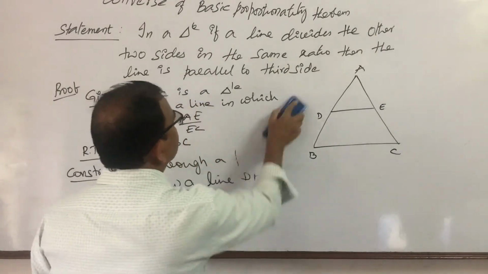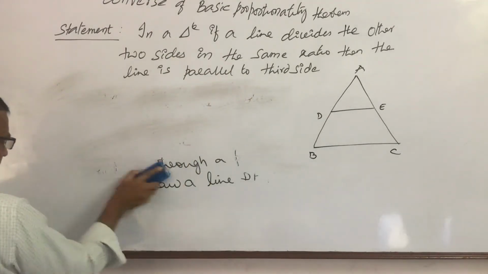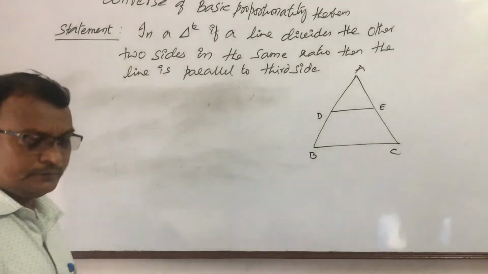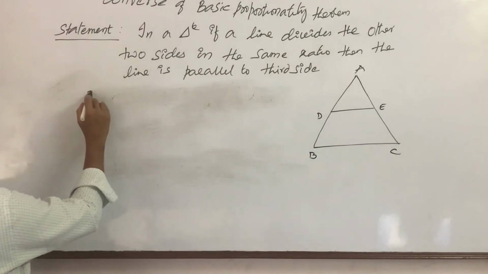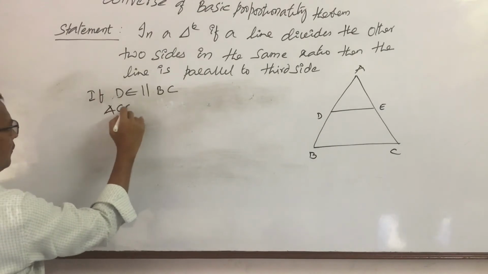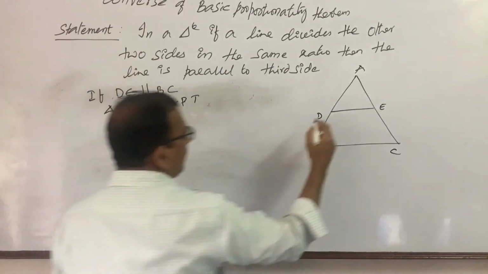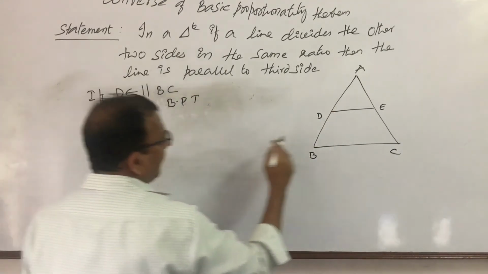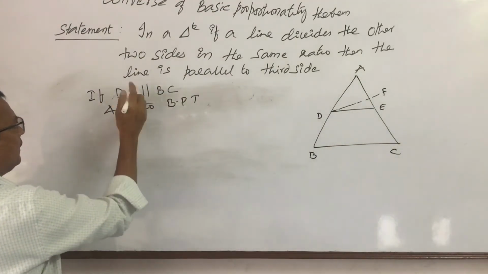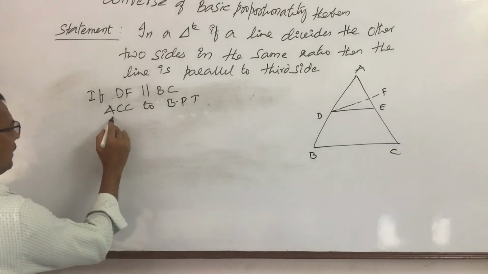Now, what happens? Now look, let us take DF here. DF is parallel to BC. So if DF is parallel to BC, according to the BPT theorem, what do we get?